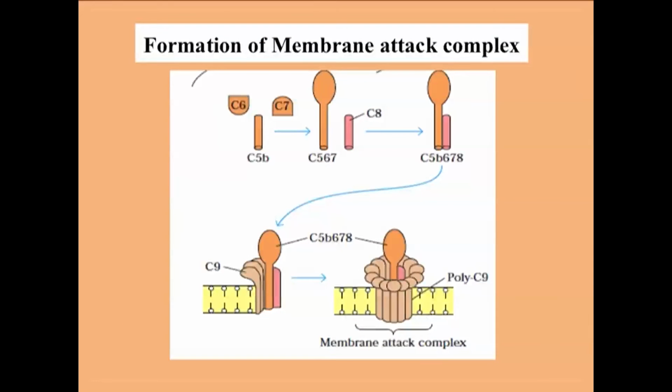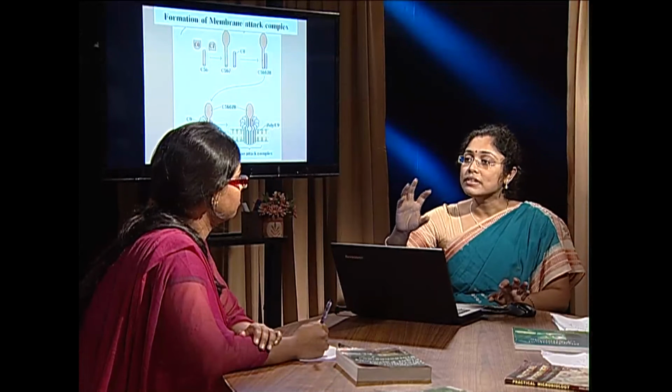Now the C5b fragment readily binds to the surface of the foreign organism, and then the C6 molecule comes and binds to C5b, because C5b is very labile. Unless C6 binds to it, it is released from the surface. Next comes C7. C7 will bind to C5b6, and the complex C5b67 changes its conformation.